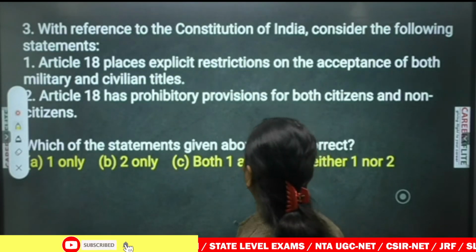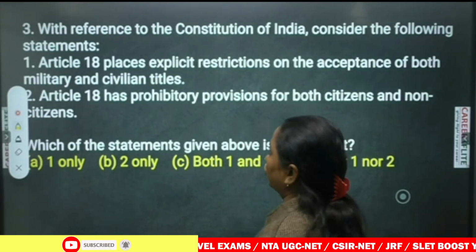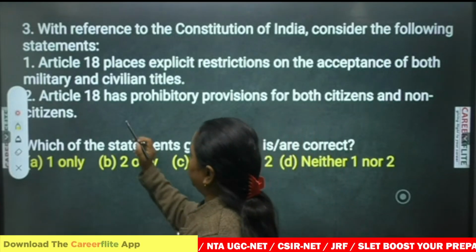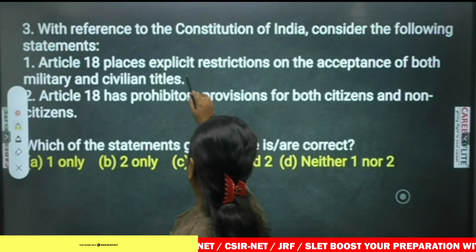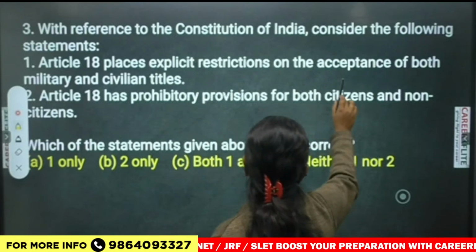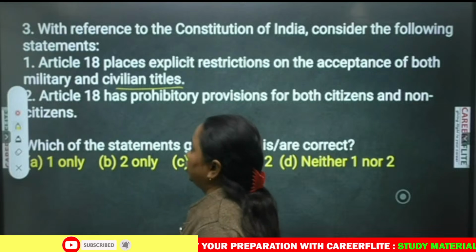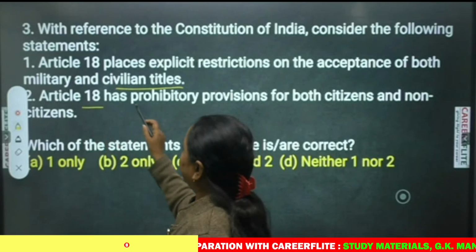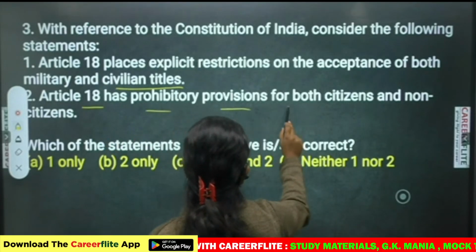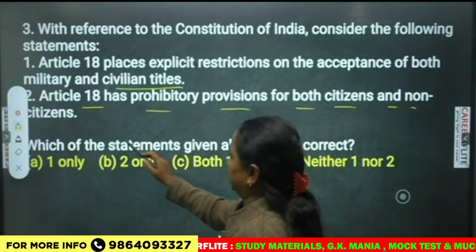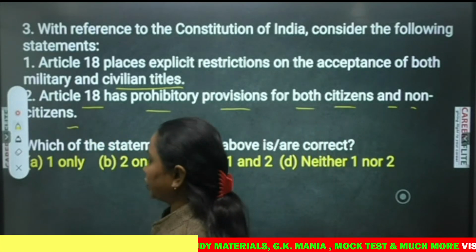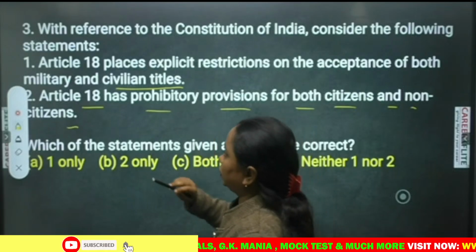With reference to the Constitution of India, consider the following statements. First statement is Article 18 places explicit restrictions on the acceptance of both military and civilian titles. Second is Article 18 has prohibitory provisions for both citizens and non-citizens. Yes, second is correct, we know. But the first one, let's see.